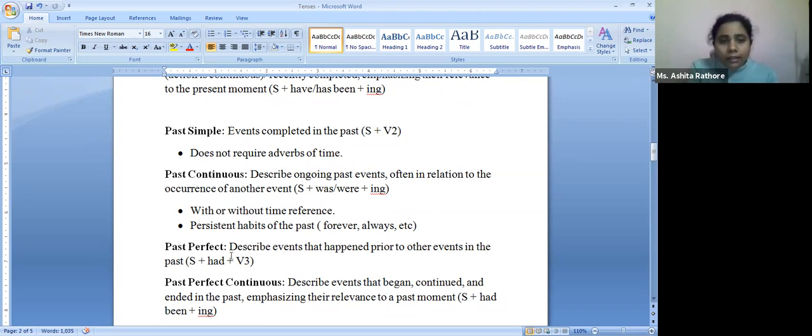Then past perfect describes events that happened prior to other events. So in a way, we can also talk about past perfect as a past of past. We have the subject, had as your auxiliary verb, and then the third form. The third form of a verb will always be used in the perfect sense. The second form will always be used in the past sense. Then past perfect continuous: subject plus had been, because it's continuous, and then the ing form.